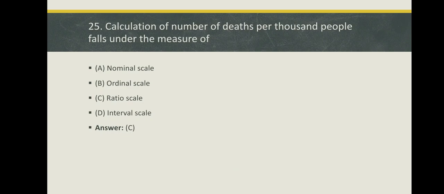Calculation of number of deaths per 1000 people falls under the measure of option A nominal scale, option B ordinal scale, option C ratio scale, option D interval scale. Here the right answer is option C ratio scale.